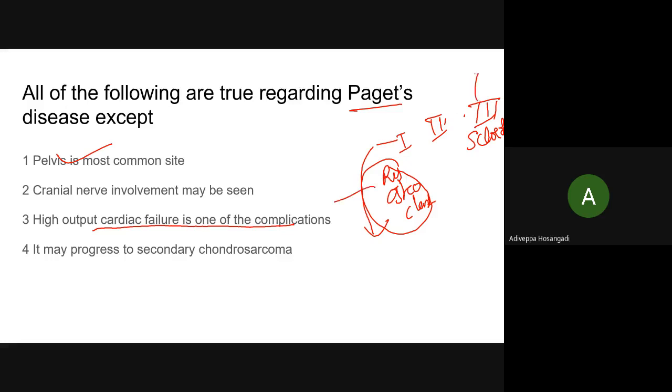In the second, third stage there is excessive deposition. In between, during the active stage, there is resorption but abnormal bone deposition. There is no discipline or proper arrangement of bone deposition. That is to make things simple. That is Paget's disease. So, coming to your answer, cranial nerve involvement may be seen.